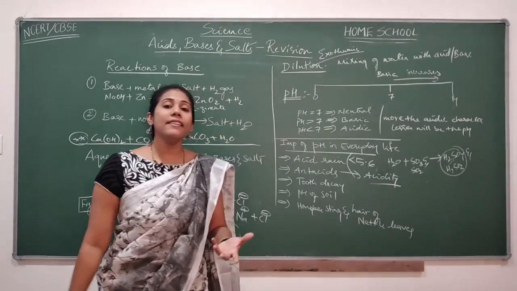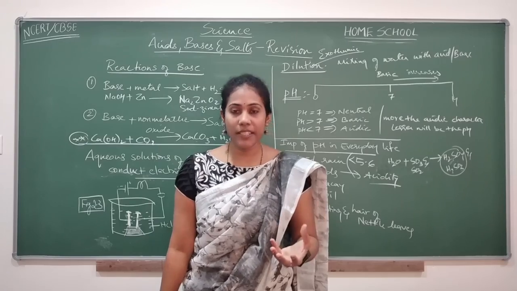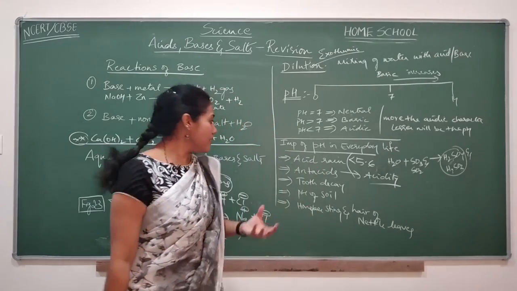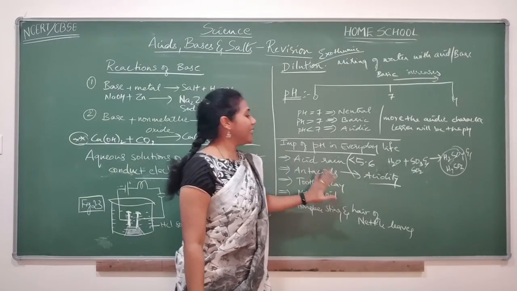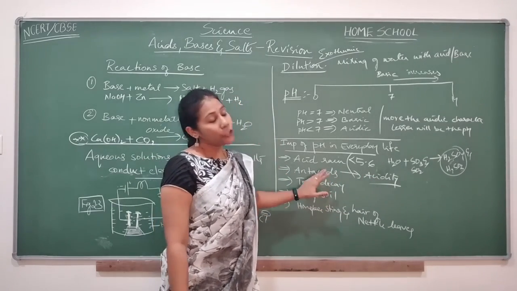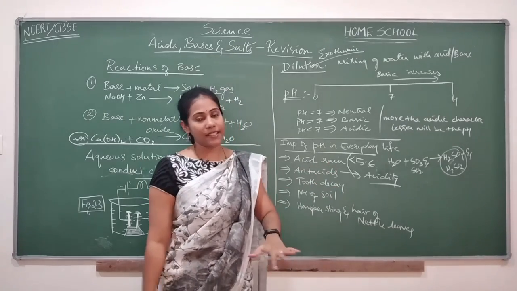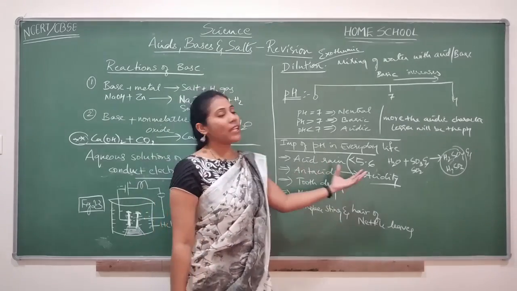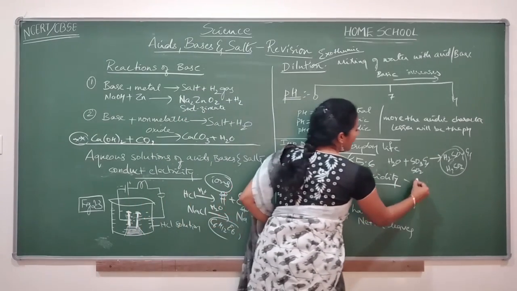When more HCl is secreted in the stomach, we feel pain and irritation in the chest area and stomach region. We call that acidity. And to prevent acidity, we take some medicines, and those medicines are called antacids. So which type of chemical substances are used as antacids? Usually bases.